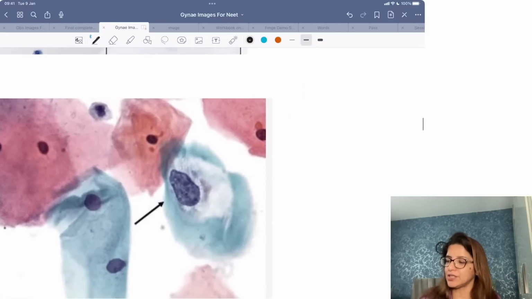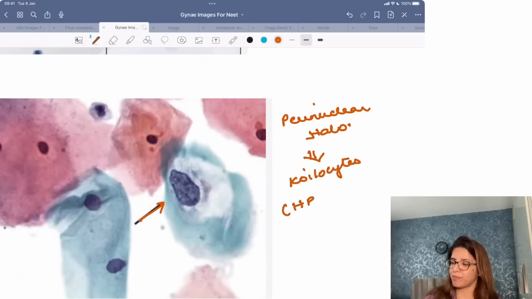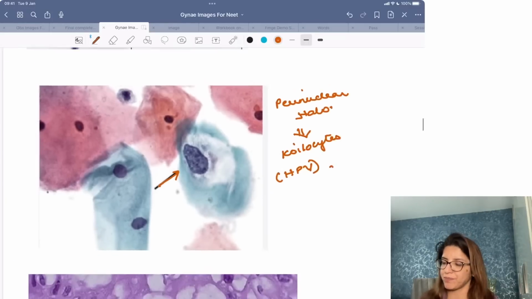Now tell me, what is this arrow showing over here? In this image, what are you seeing? In this image, you are seeing that around the nucleus, there is a clear area, right? So there is a perinuclear halo, right? And this perinuclear halo, where is it seen? It is seen in case of coilocytes. That is HPV infection, right? So you are getting perinuclear halo, and that indicates coilocytes.